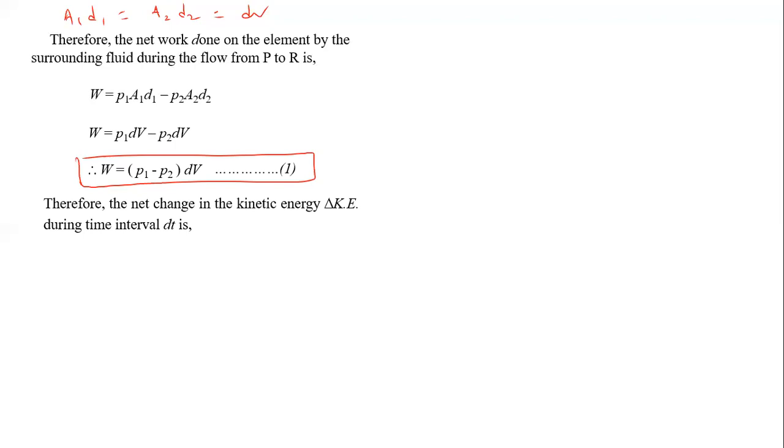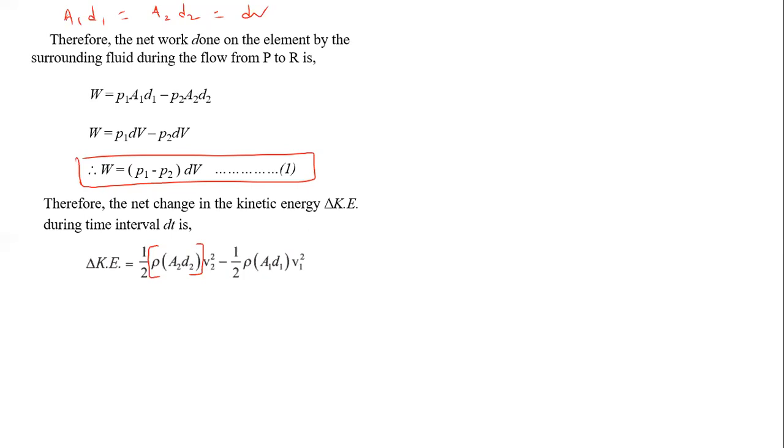Therefore, the net change in kinetic energy during this time interval dt. Kinetic energy is half m v square. Instead of m, we can write density into volume, so the volume is A2 D2.